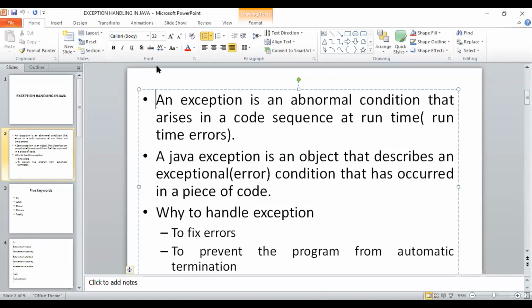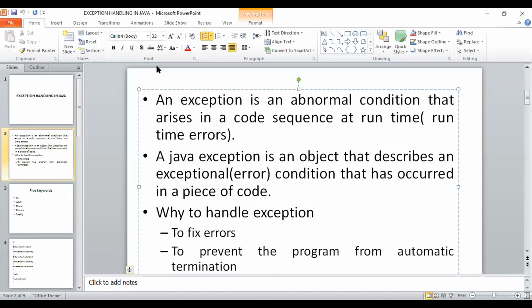Okay. So what happens if JVM handles the exception? In whichever line the exception has occurred, it stops the execution. The program will terminate automatically from that line. Further lines will not be executed, isn't it? Yes, sir. So for that reason, the user should handle the exception.